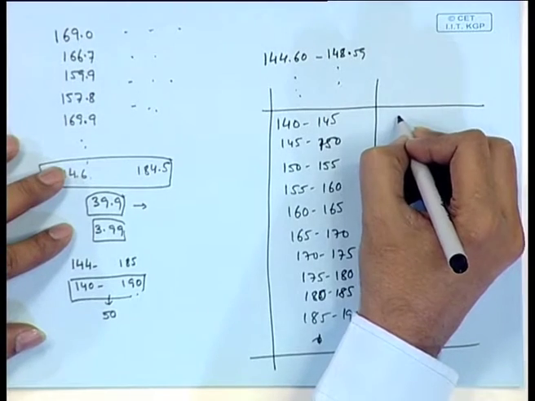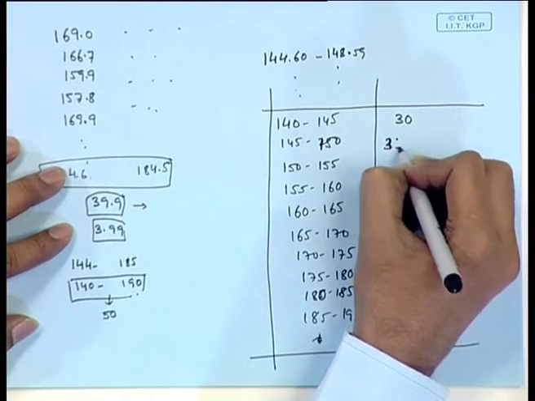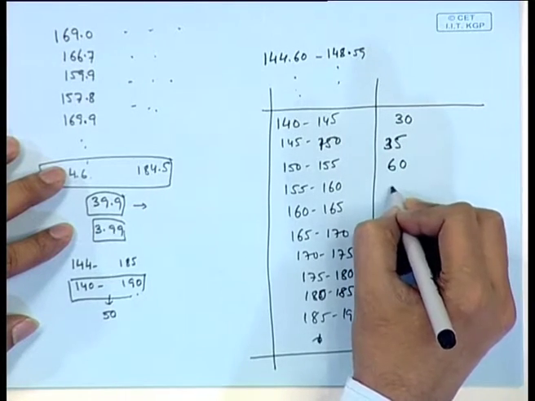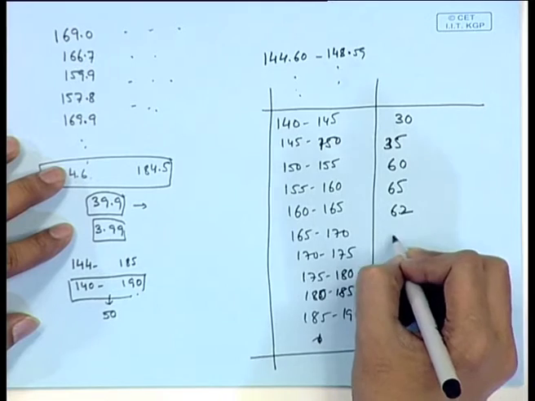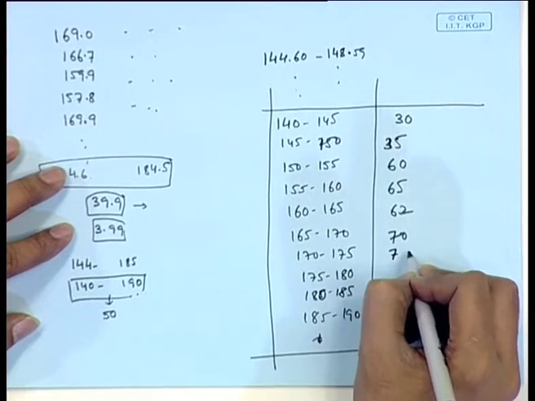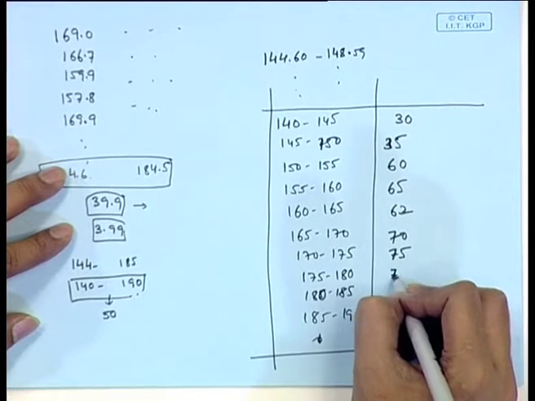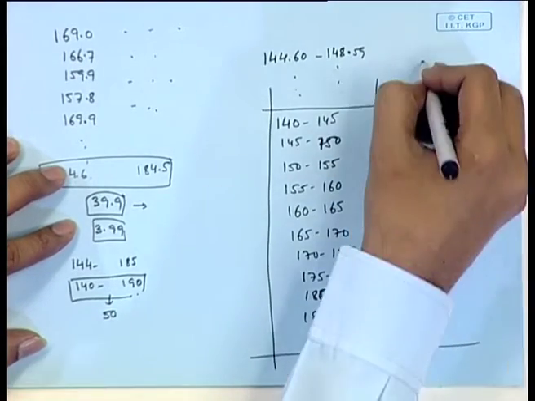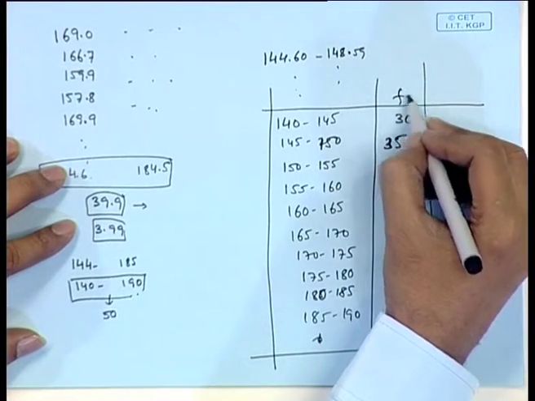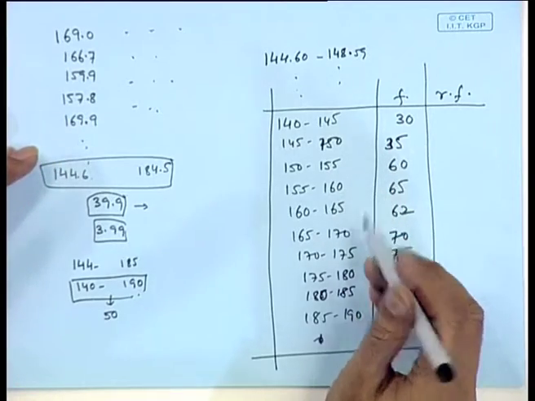So, the numbers may be like say 30, say 35, 60, 65, maybe say 62, 70, 75, maybe again 70, 62, 51, etc. Again, here we may consider frequency as well as relative frequencies. Now, when we present these class intervals like this, the rules for the counting have to be made.